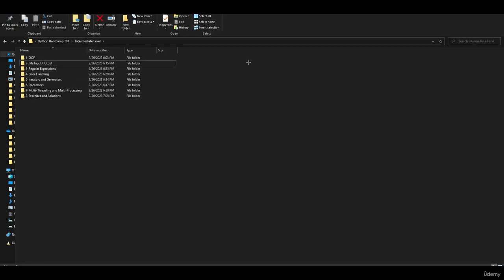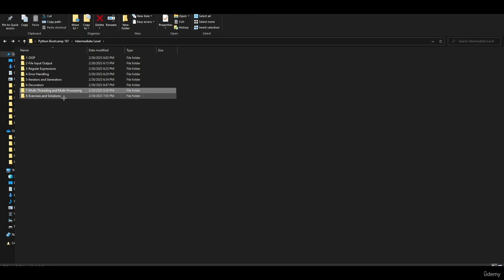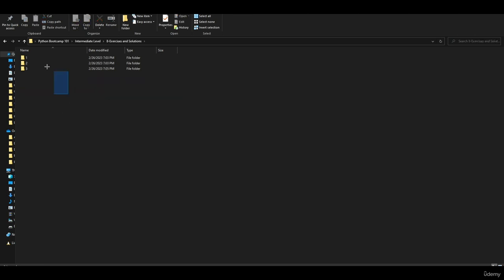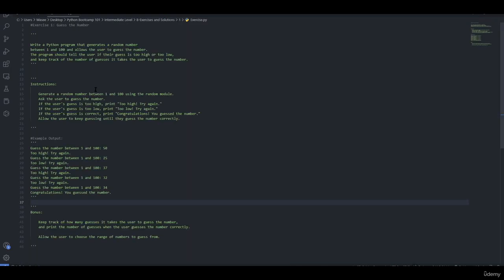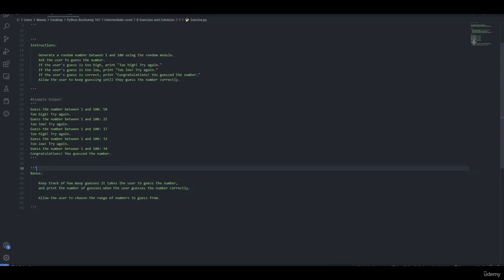If we go back, at the intermediate level: file input and output, regular expressions, how to handle different types of errors in Python, iterators and generators, decorators, multi-threading and multiprocessing, and finally we have exercises and solutions. 3 different exercises with 3 different solutions. If we go to exercise number 1, guess the number, there is a small explanation about the exercise, instructions, an example output, and finally some bonus points if you solve it.